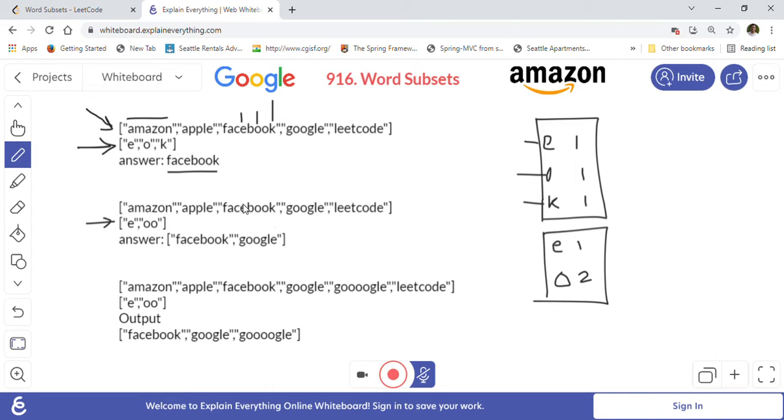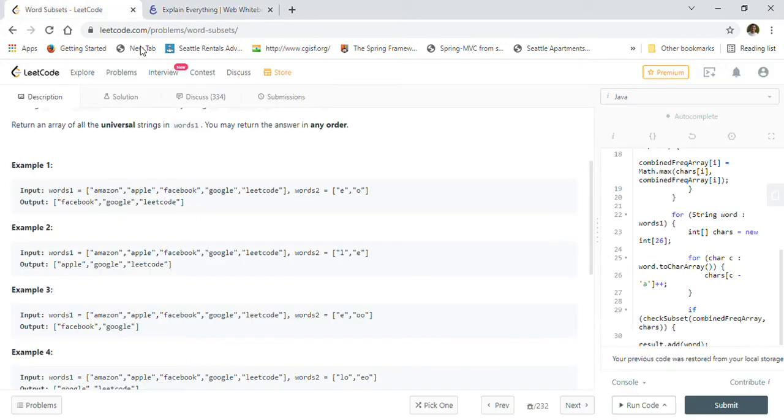For example, Facebook has two O's here and one E here, so we will count it in our answer. Google has two O's here and one E here, so we will count it as answer. LeetCode has one E but it does not have two O's. It only has one O, so we will not count this in our answer. So like this we are going to solve this problem using this approach. So let's just go ahead and take a look at the implementation now.